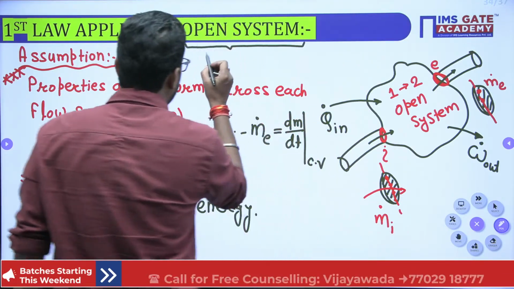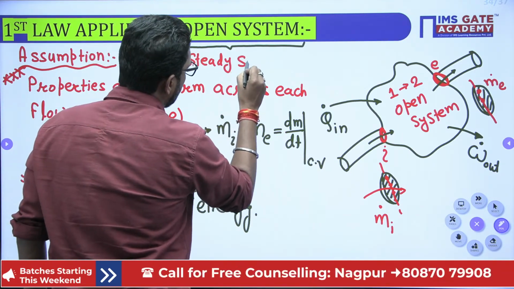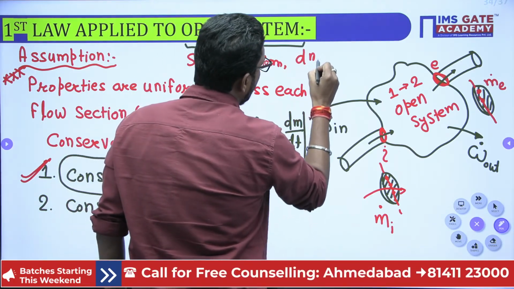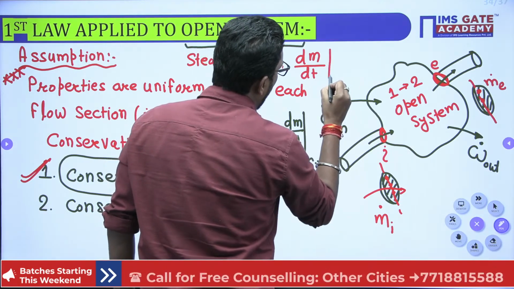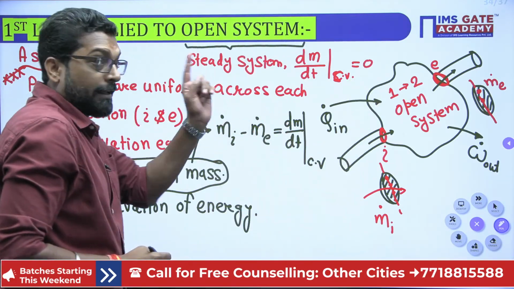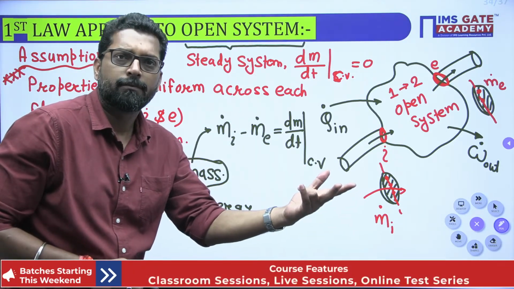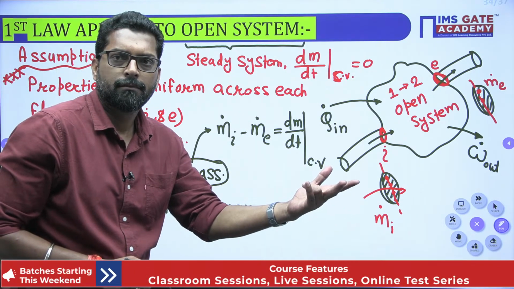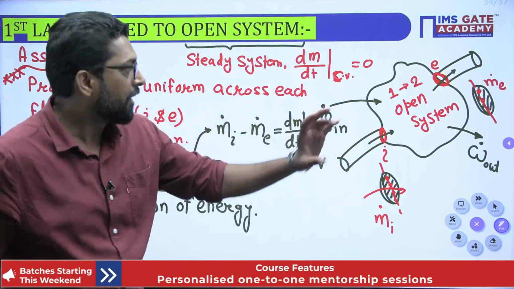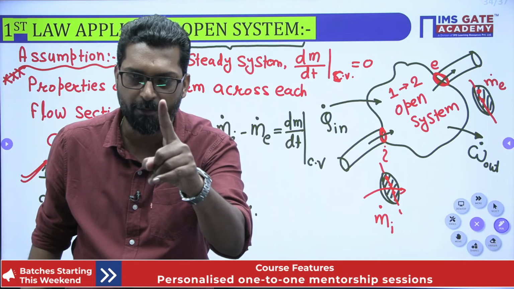So, if the system is steady, then dm by dt of the control volume is equal to 0. So, my dear, this is the second assumption we have to analyze. No, dm by dt, if there is accumulation, that is unsteady, like charging and discharging of a tank. Yes, you are right, very important, Pratik.